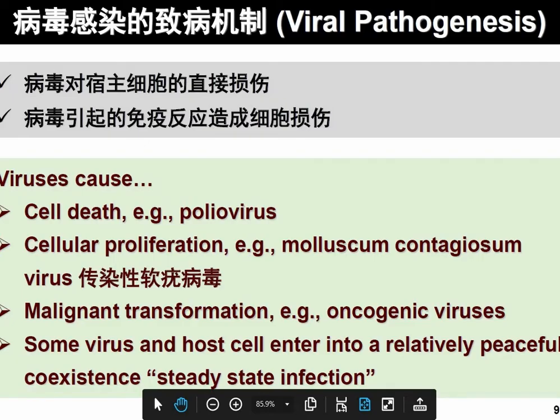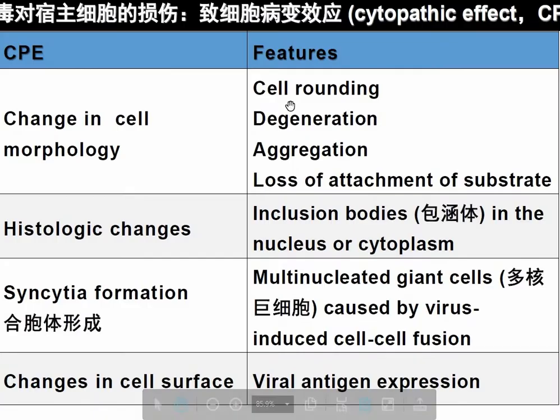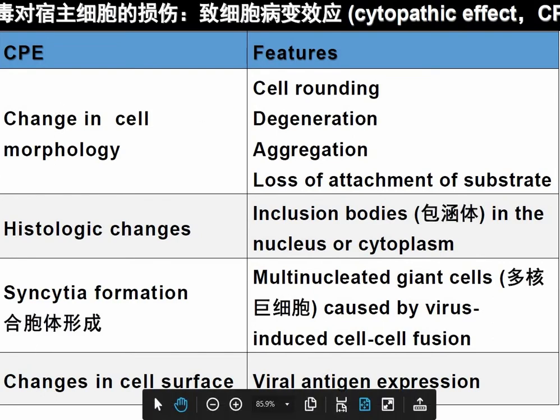Further, we can call it the cytopathic effect, CPE, very important. What is the cytopathic effect?